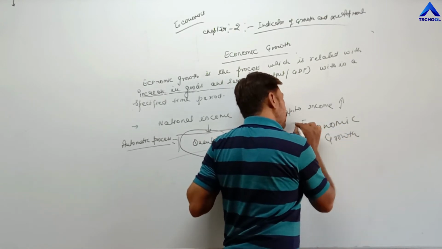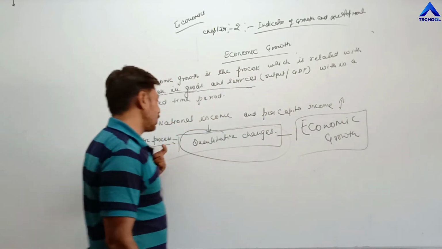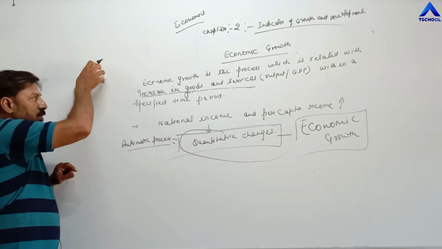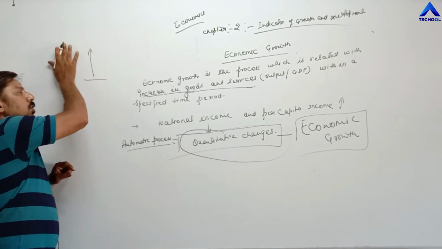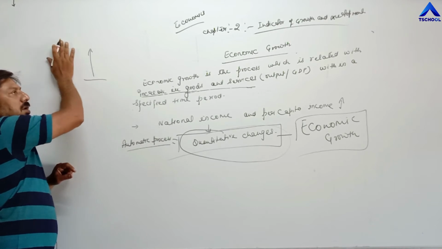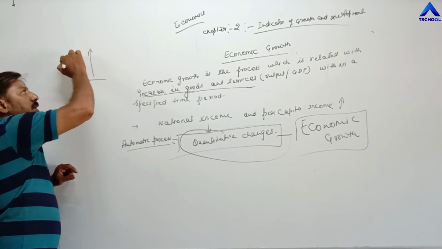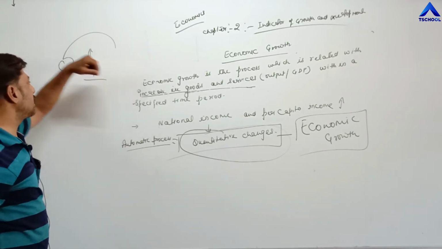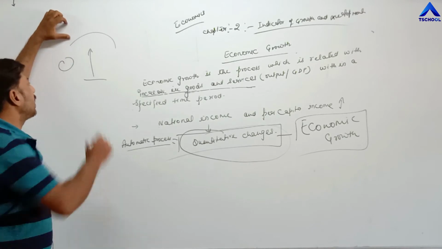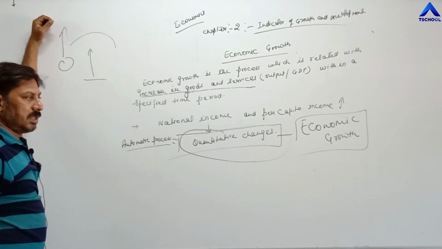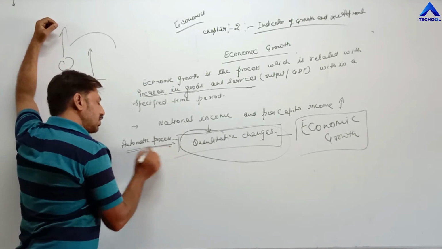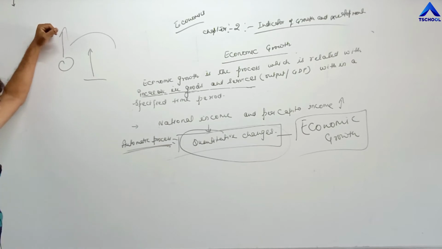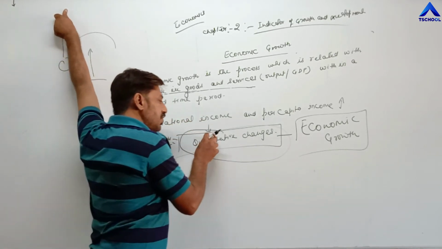Economic growth is an automatic process. Once the process of economic development is over, automatically we are focusing only on increasing national income and per capita income, and we are not required to spend this national income and per capita income on qualitative changes. So automatically our national income and per capita income increase at a faster rate. That's why we use the term automatic process for economic growth. So economic growth is an automatic process in which only quantitative changes take place.